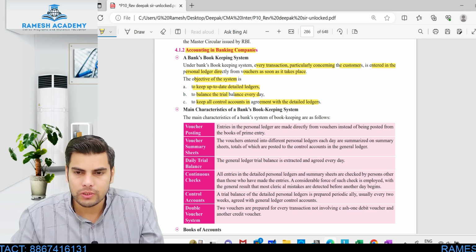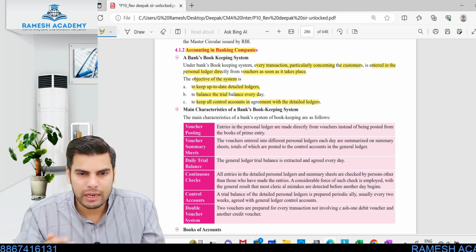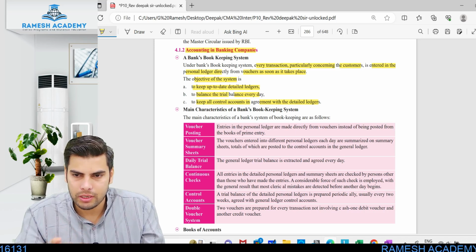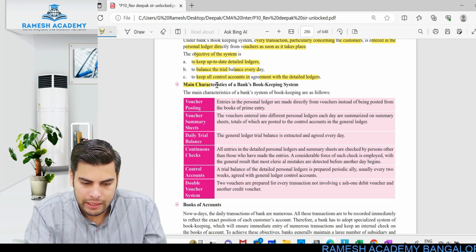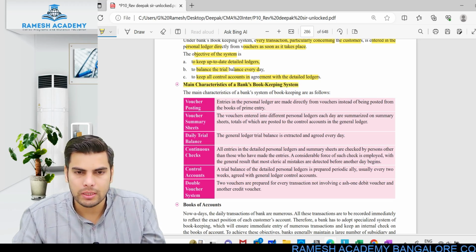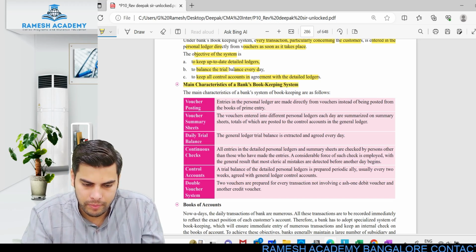Hope you guys understood this particular point. So immediately, as soon as the transaction takes place in the personal account, give effect for the same. All right, so let's look into the next thing: main characteristics of the bank's bookkeeping system. What are the features of this bookkeeping system of the bank?